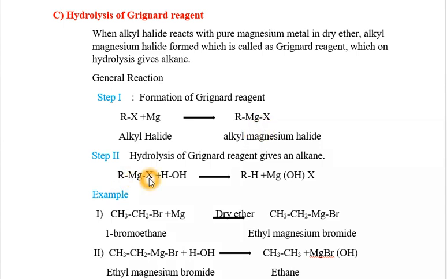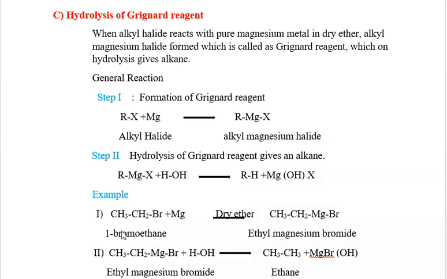This alkyl magnesium halide on hydrolysis gives you alkane, as magnesium has more affinity towards oxygen. Therefore, hydrolysis of Grignard reagent can be done easily and you will get alkane as a product. Again, Grignard reagent is alkyl magnesium halide, which is prepared by reaction of alkyl halide with magnesium metal in dry ether, and this alkyl magnesium halide on hydrolysis gives you alkane.